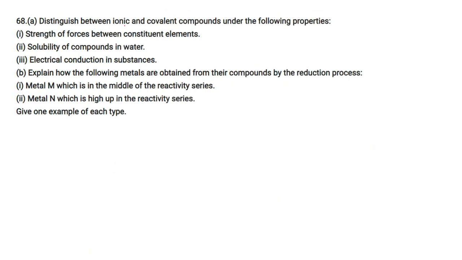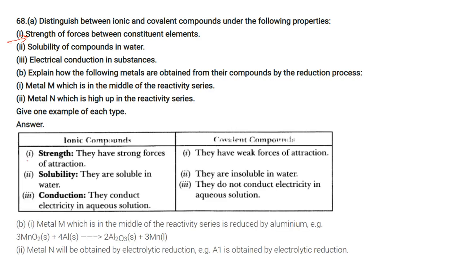Distinguish between ionic and covalent compounds under the following properties. Strength of forces between constituent elements: ionic compounds have strong forces of attraction, while covalent compounds have weak forces of attraction. Solubility of compounds in water: ionic compounds are soluble in water, covalent compounds are insoluble in water. Electrical conduction: ionic compounds conduct electricity in aqueous solution, covalent compounds do not conduct electricity in aqueous solution.